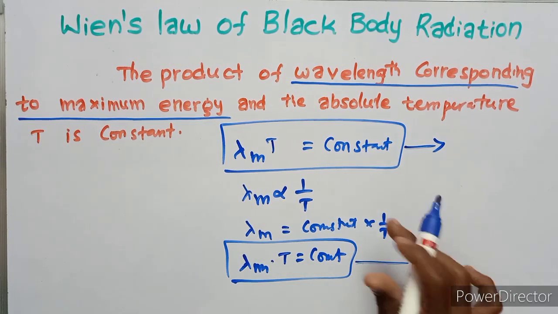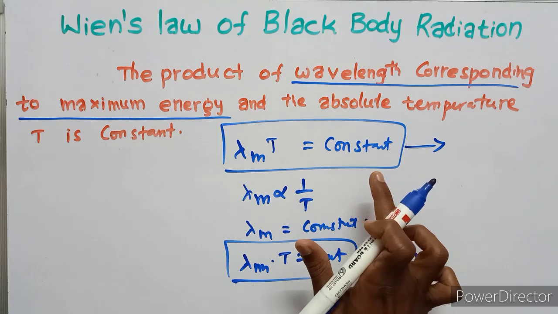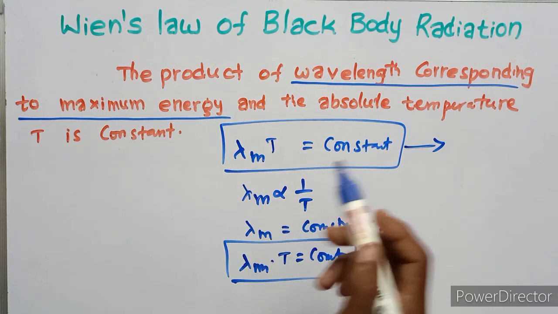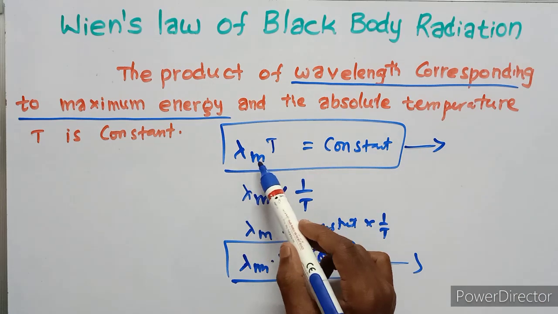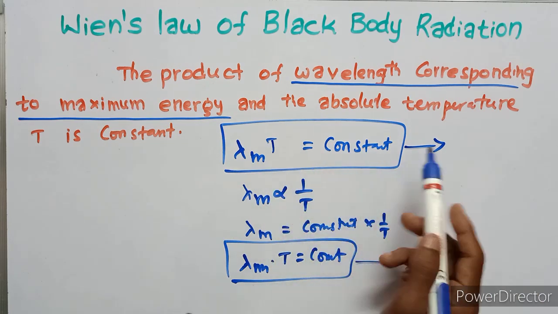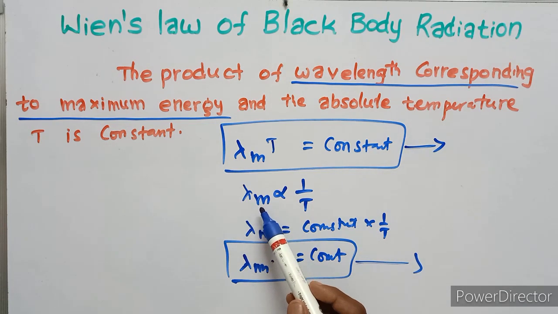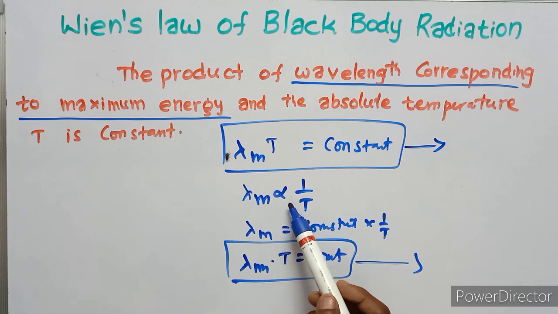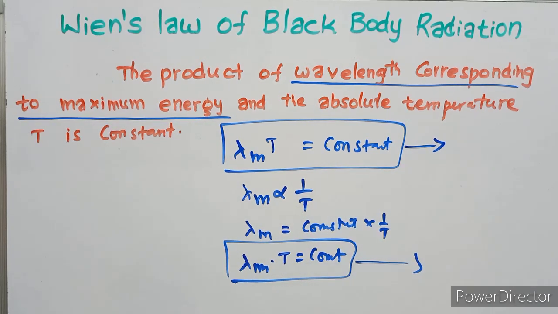So this is one way of stating Wien's displacement law, and this is the other. One is that the product of the wavelength corresponding to maximum energy and absolute temperature is constant, and the other is that the wavelength corresponding to maximum energy is inversely proportional to absolute temperature.